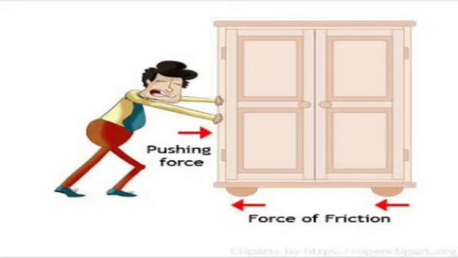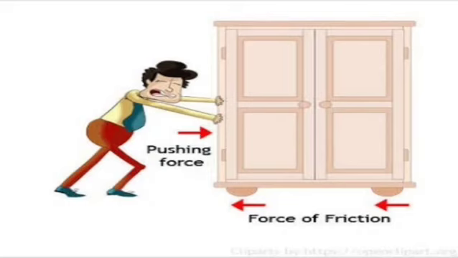That's why to move an almirah, this man has to apply some extra pushing force, because the force of friction prevents it from moving. So the force of friction always acts opposite to the direction of motion, and remember that it always opposes the motion of an object.